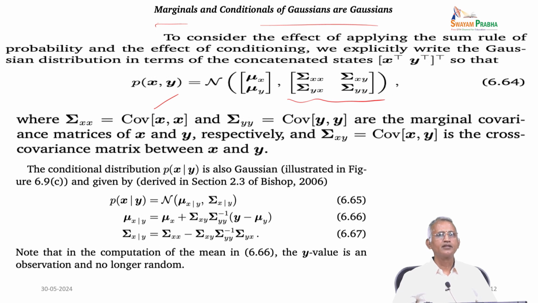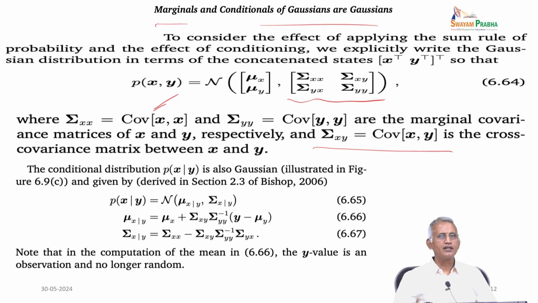This is p(x, y) for the sum rule of probability, and we have a Gaussian distribution like that. Sigma xx stands for the covariance of x and Sigma yy for the covariance of y, the marginal covariance matrices of x and y respectively. Sigma xy, the covariance of x and y, is the cross-covariance matrix of x and y.